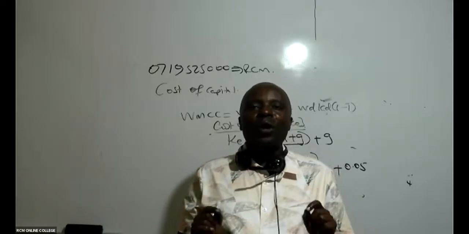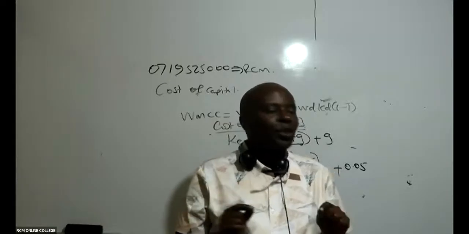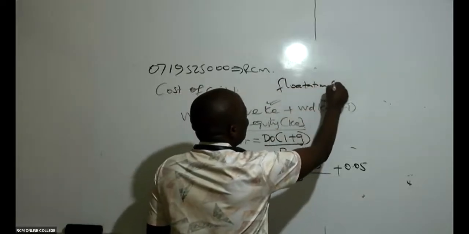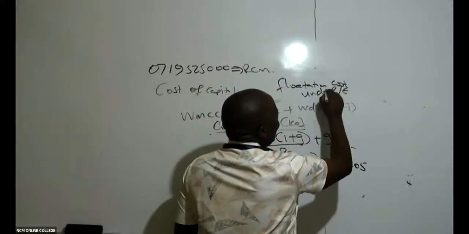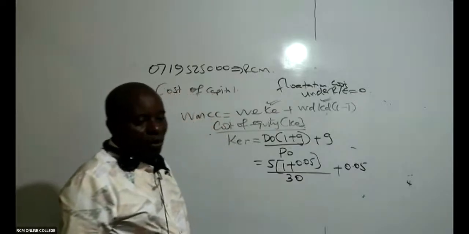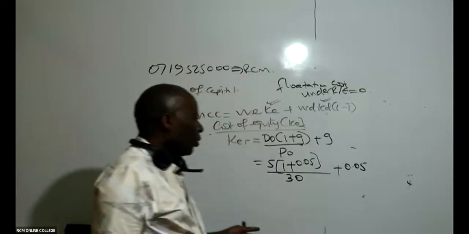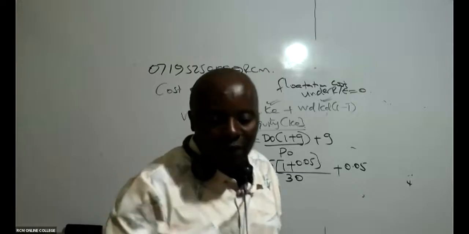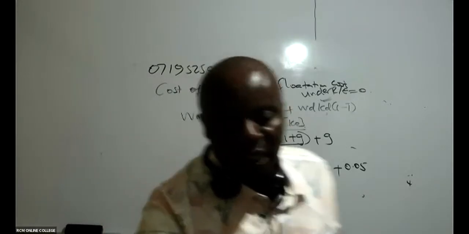0. If I were you, I would have written that flotation cost and retained earnings equals 0. Flotation cost and retained earnings equals 0. So let us get all of us our calculators.